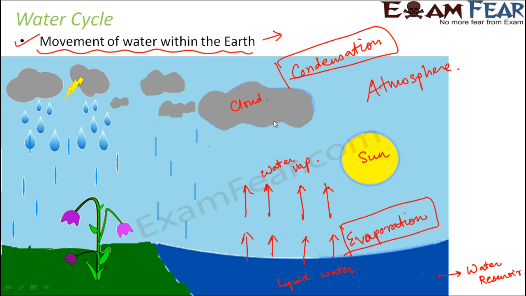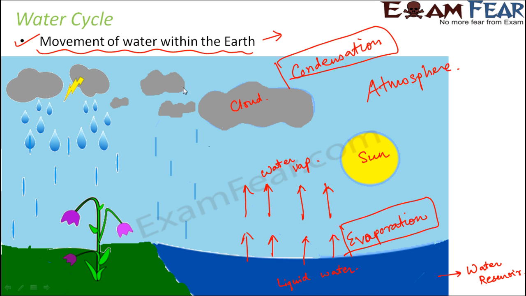The excess water vapor is released out and it condenses to form the cloud droplets. Correct? So that's how condensation happens. So this is the second process which is involved as a part of the water cycle. So you see, first you saw the water was here. The same liquid water is now present in the form of cloud in the atmosphere.